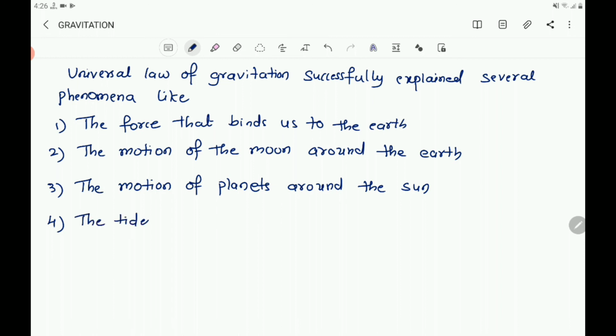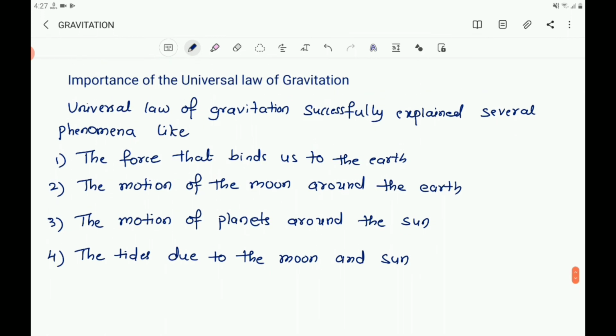Tides in the sea form due to the gravitational pull of the moon and the sun. So these are the phenomena explained by the universal law of gravitation. So these are the importance of the universal law of gravitation.